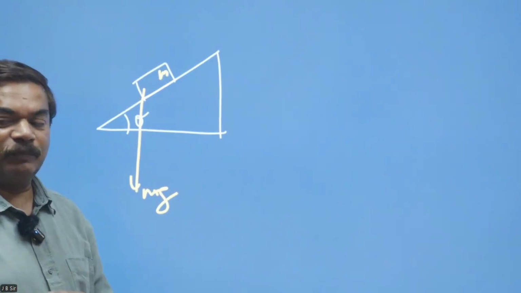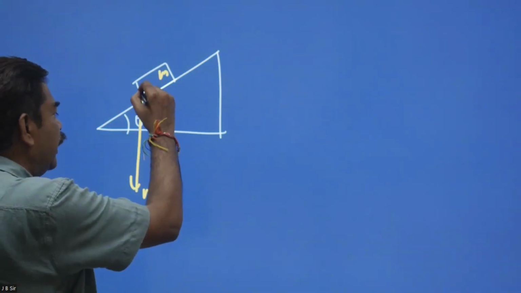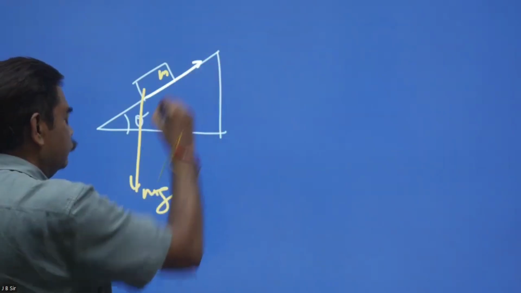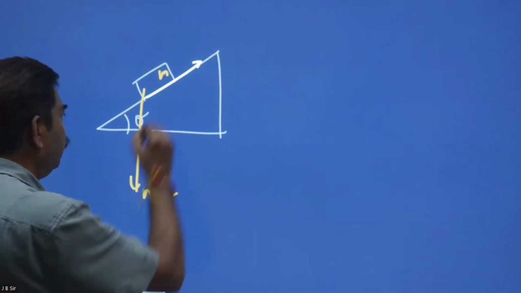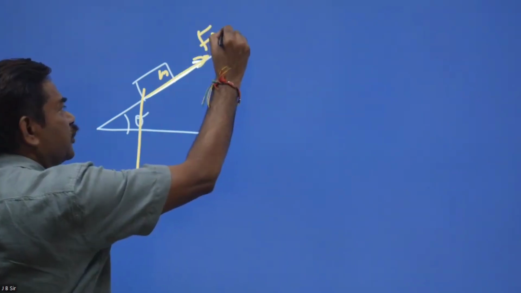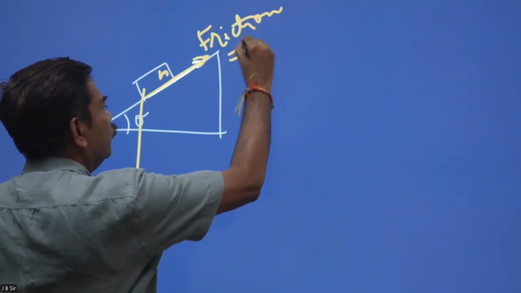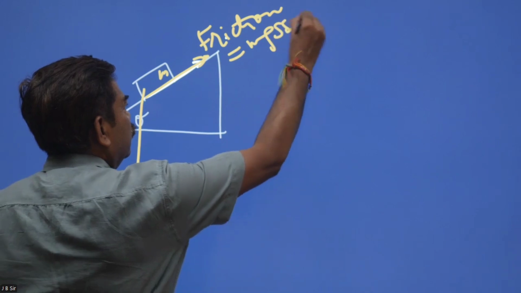So when I say that the block is going down with a constant speed, you can understand that the force of friction acting on it will be equal to what? Mg sine theta.